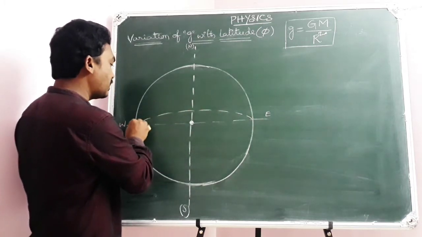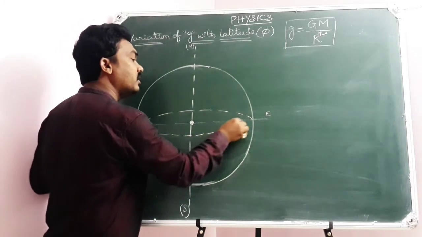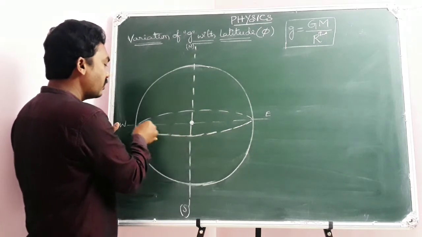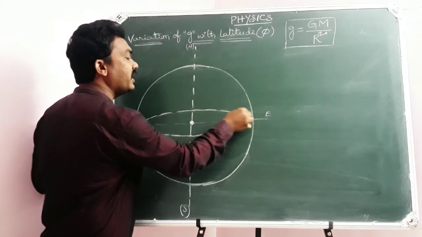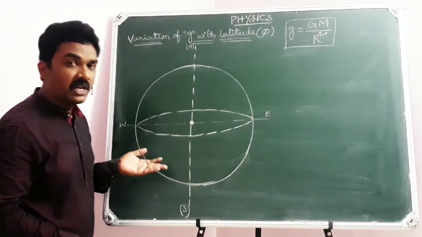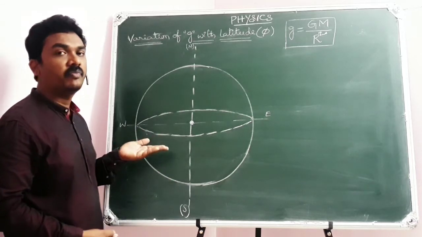In the equatorial region, I repeat, in the equatorial region, you can imagine a horizontal plane which you call the equatorial plane, because the horizontal plane is taken at the equator, so it is called the equatorial plane.